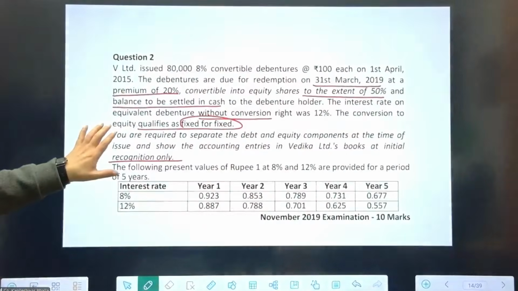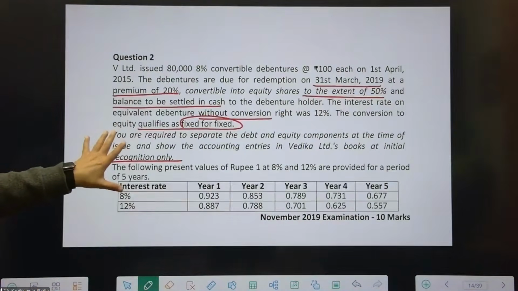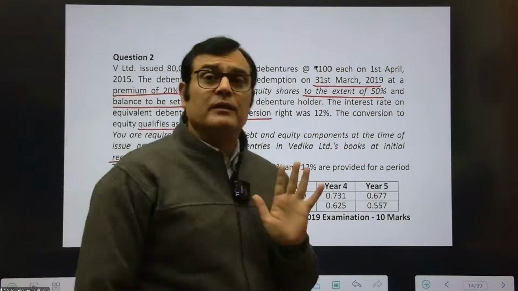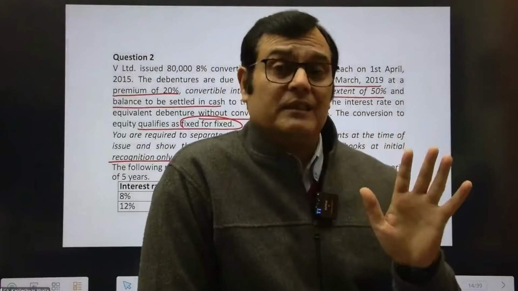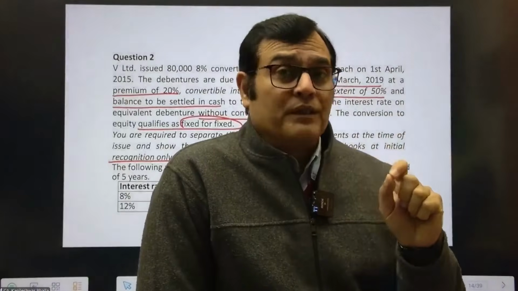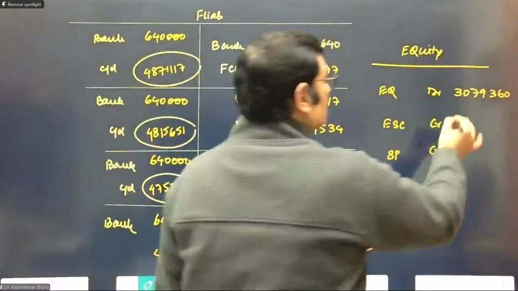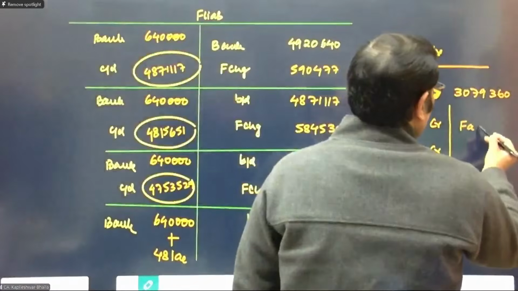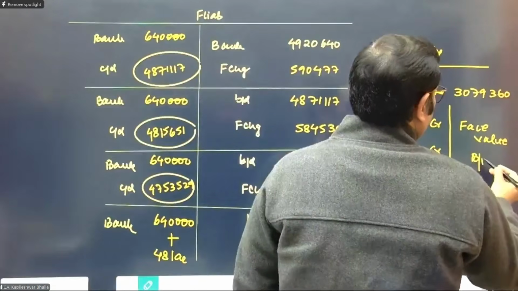Am I given what is the number of shares to be given? No. I'm just given the status that there will be an issue for a fixed number, but I'm not given the number. So I'm not in a position to segregate because of the lack of data, because the question is not even asking us for that. We can't even segregate what is the face value and what is the premium. Otherwise, now you know how you will segregate. So we will segregate the face value out here, and whatever is the balancing figure, that will be taken to the share premium.